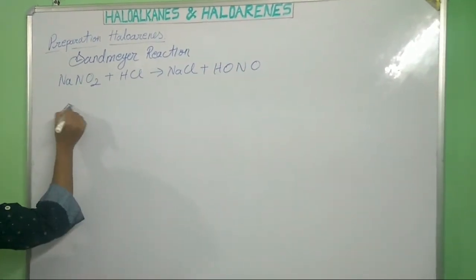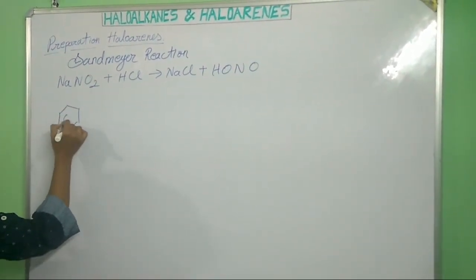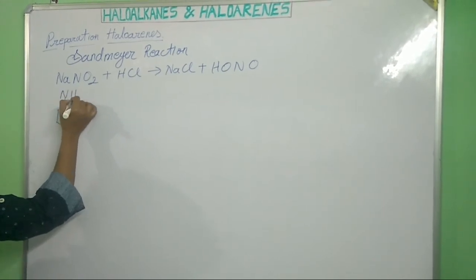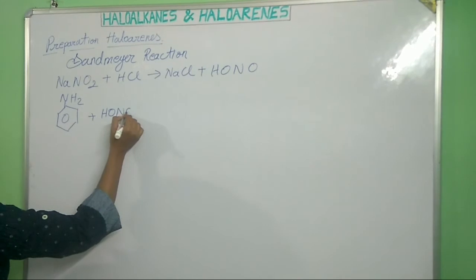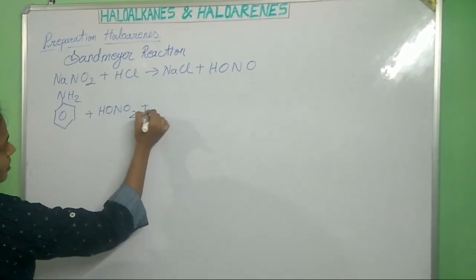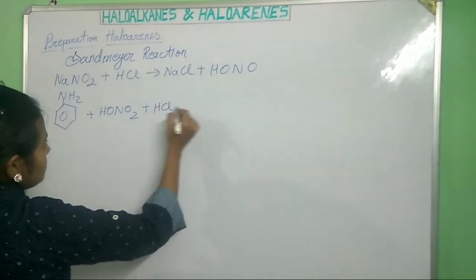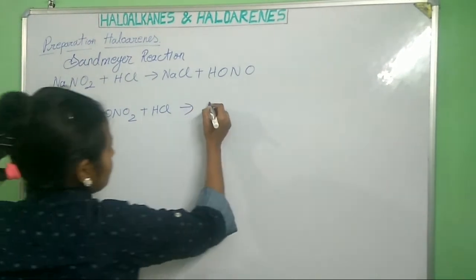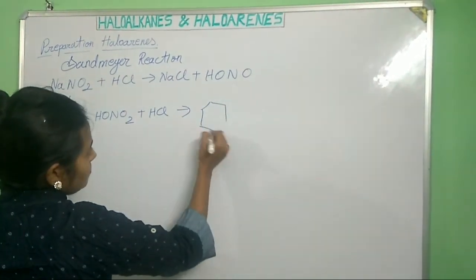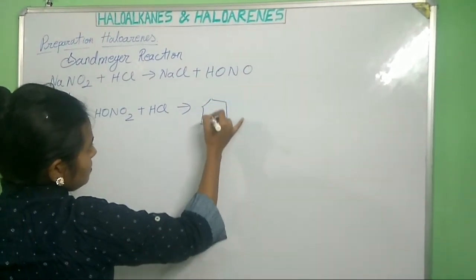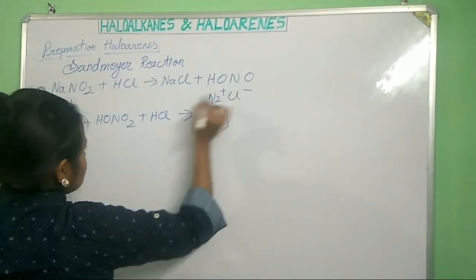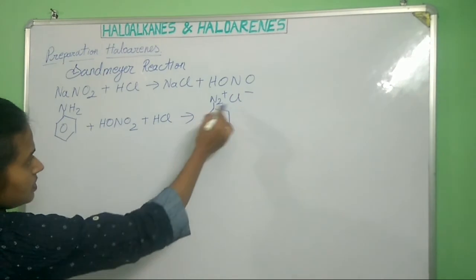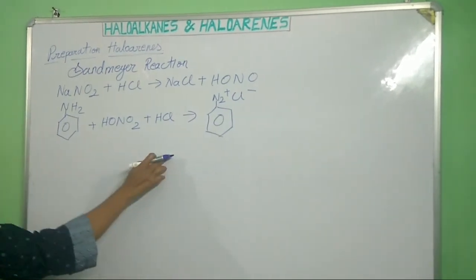Now, when aniline reacts with nitrous acid plus HCl, it gives diazonium chloride, N2 plus Cl minus.